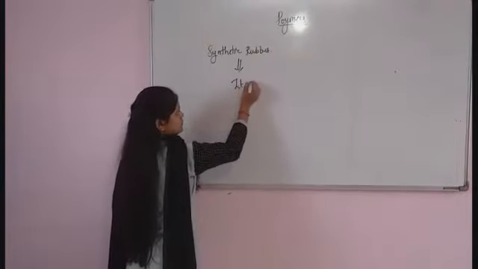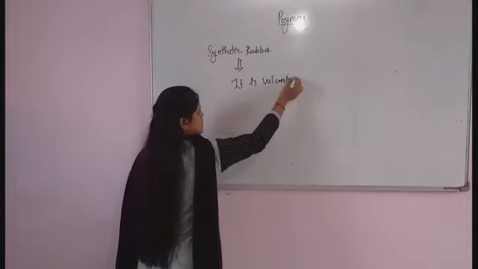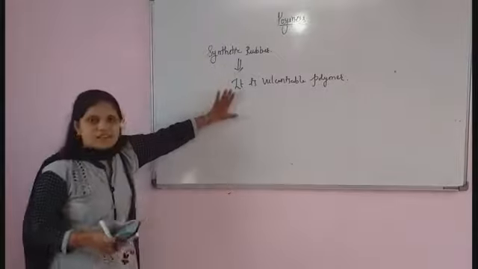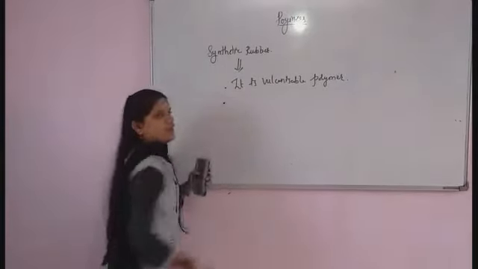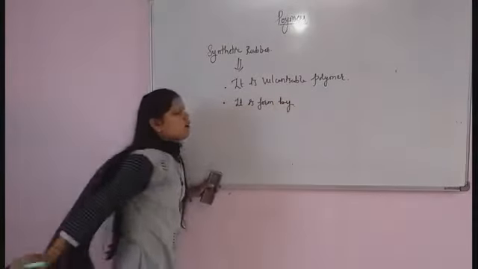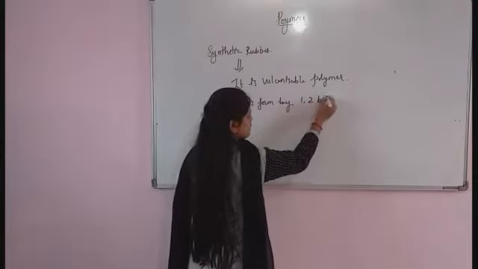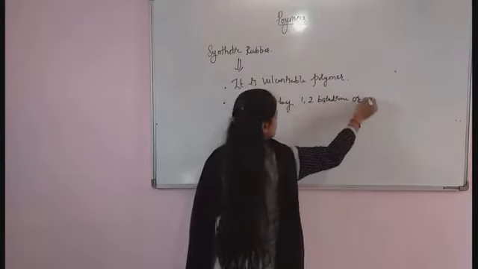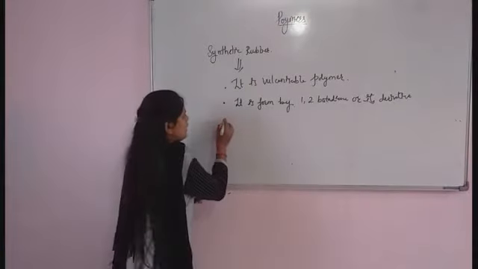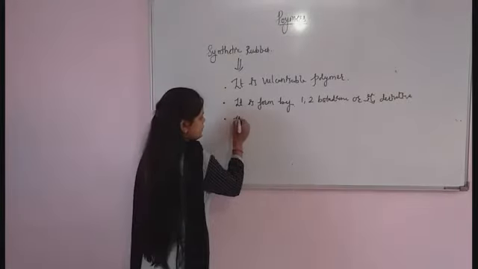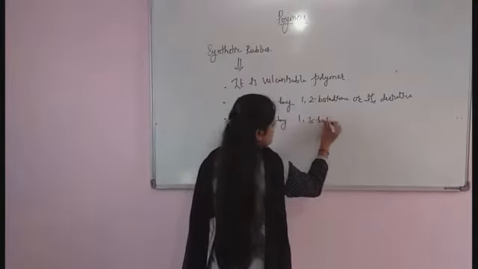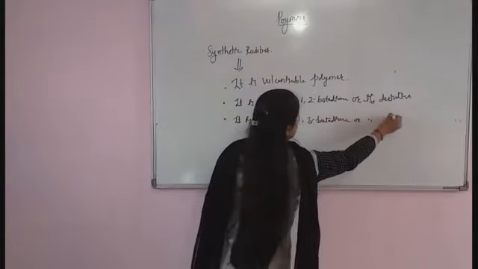The second property of synthetic rubber is that it is formed by 1,2-butadiene or its derivative, and also it is formed by 1,3-butadiene or its derivative.